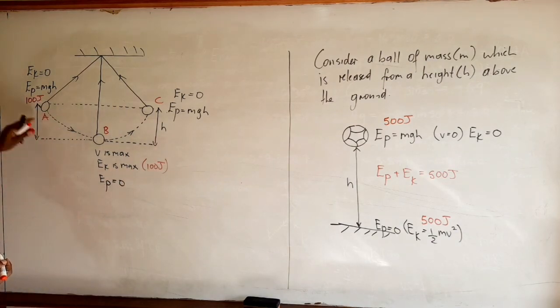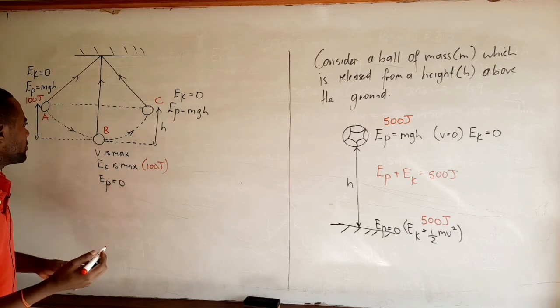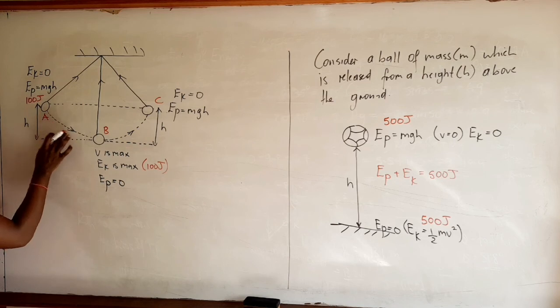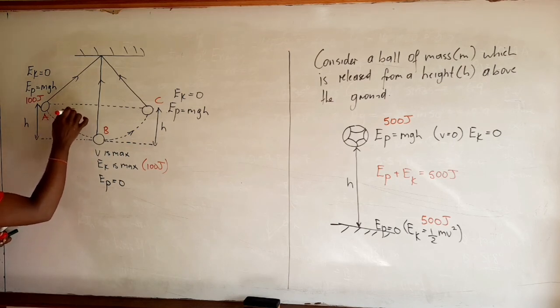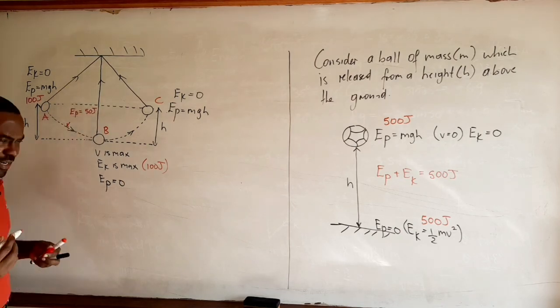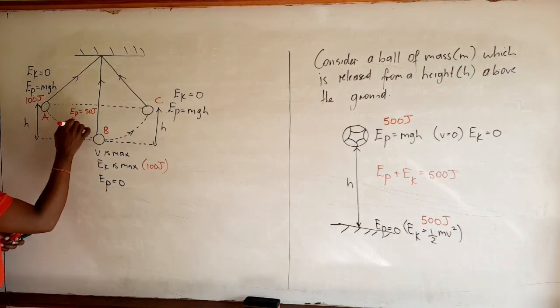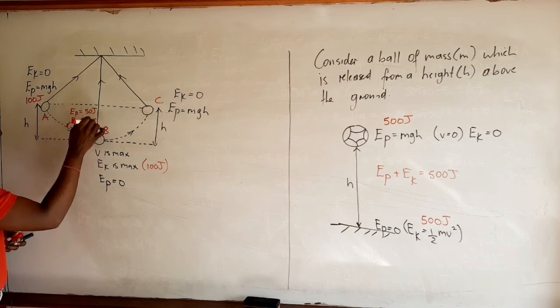So we see that at A and B, it has 100 joules of mechanical energy. At some point between A and B, let's say here, let's say it had 50 joules of potential energy. Because mechanical energy is conserved, it must also have 50 joules of kinetic energy and so on.